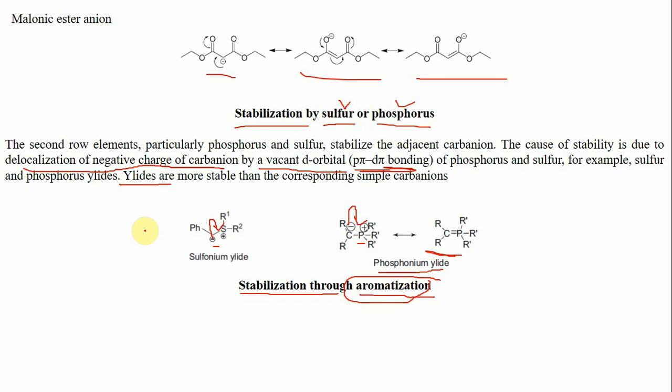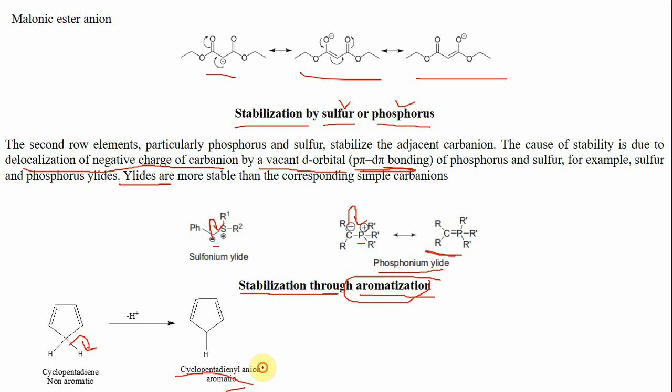to the non-aromatic compounds. For example, this cyclopentadiene is a non-aromatic compound as it consists of only 4 pi electrons. But here this carbon hydrogen bond is highly acidic in nature and it can easily lose H plus ion in presence of base to give the corresponding cyclopentadienyl anion. Now this cyclopentadienyl anion is highly stable because it is aromatic in nature, as in this case there are 6 pi electrons, so it satisfies Huckel's rule. So this cyclopentadienyl anion is stable because of aromatization.